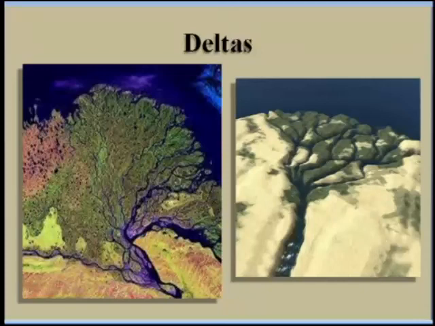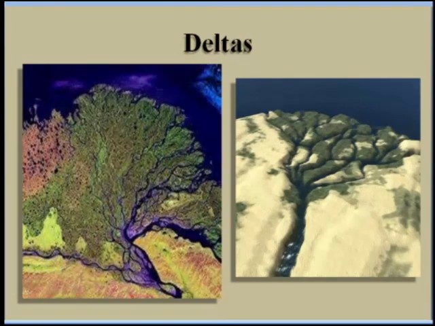The triangular shape of the alluvial deposits is nothing but the delta. In the figure you can see the triangular shape of the alluvial deposits at the mouth of the river. Okay, so this triangular shape of the alluvial deposits is called a delta.